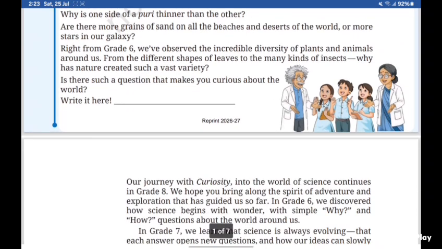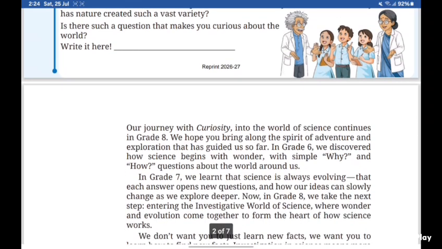Right from grade 6, we observed the incredible diversity of plants and animals around us, from the different shapes of leaves to many kinds. Oh, we have read this. Is there a question that makes you curious about the world? Write it here. Means they are saying, if there is any question that fills you with a lot of curiosity, then you should write that question here. Write this question here.